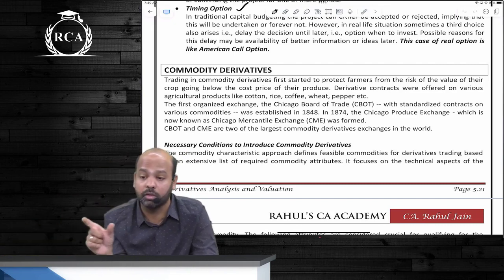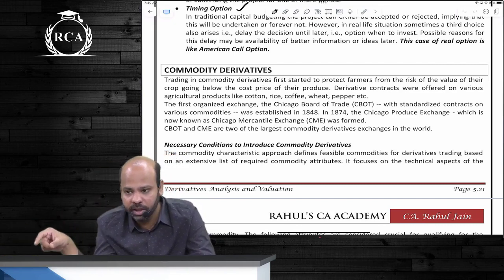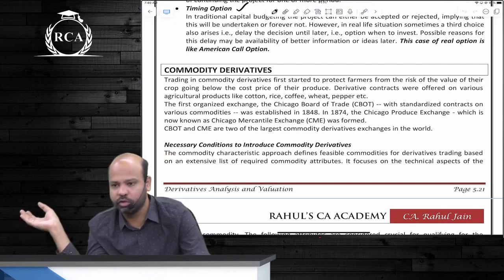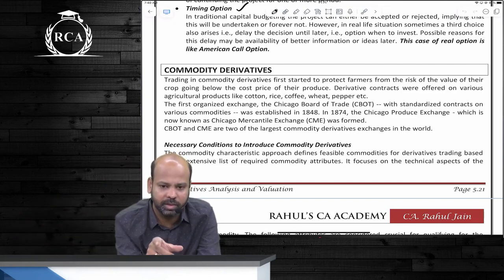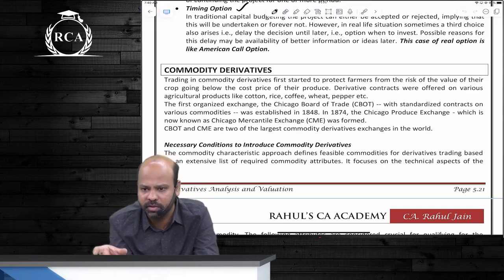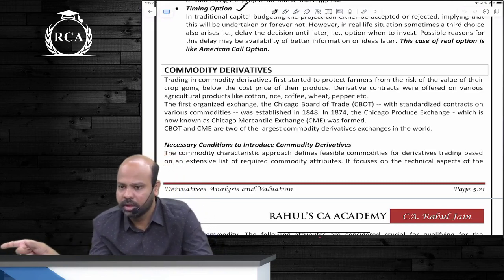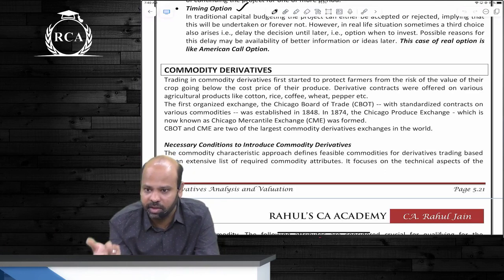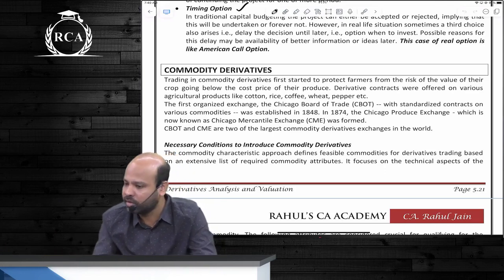You specify the quality of the commodity in the trade itself. Like if you enter gold forwards or futures, then you specify the price. Is it 999 or is it 995 purity? It is all 999 purity only that gets traded in the market. So that is defined. If that is not defined, obviously it is subject to fluctuation.